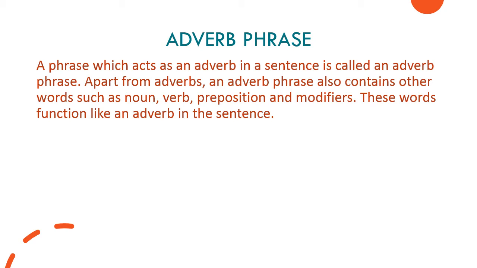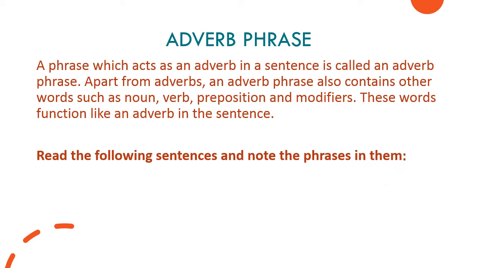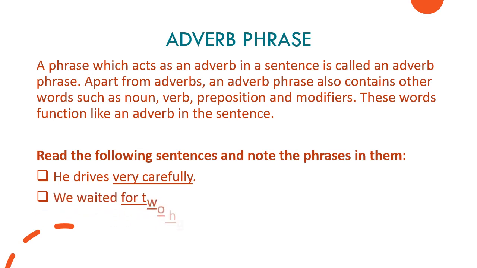I'll give some examples to you all. Read the following sentences and note the phrases in them. First one, he drives very carefully. If I would have written he drives carefully, that would have been correct. Yes, but I have added here very. So he drives very carefully. That's an adverb phrase. Next one, we waited for 2 hours. We waited for hours, that is also correct. But here I am saying we waited for 2 hours.